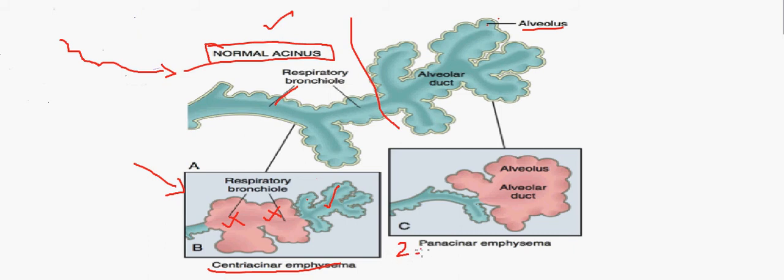So the second type of emphysema, as we discussed earlier, is the panacinar emphysema. In this, the acini are uniformly enlarged from the level of the respiratory bronchiole to the terminal blind alveoli. So you can see the complete acini is damaged. You can see here there is enlargement of air spaces in the complete space. This is panacinar emphysema, and this usually affects the lower lobes of the lungs, and the major reason is deficiency of alpha-1 antitrypsin.